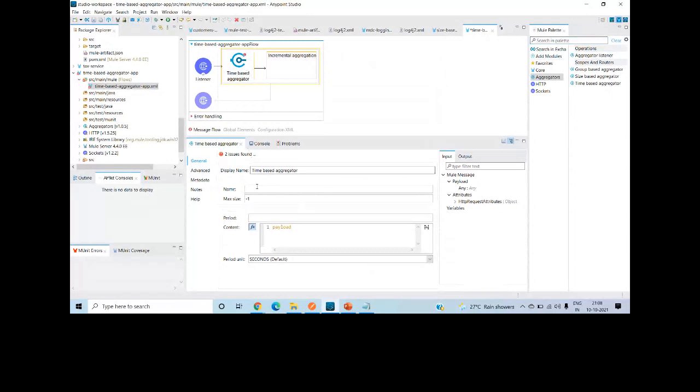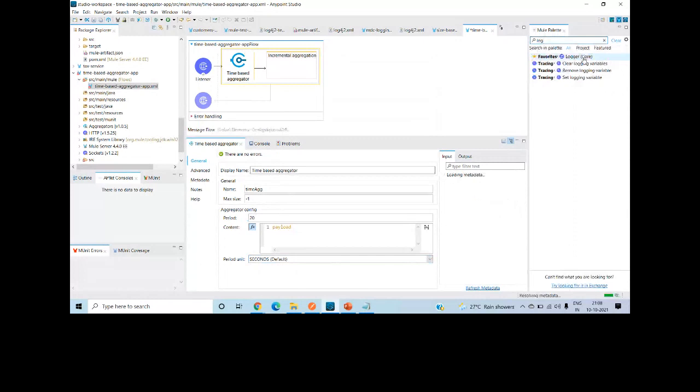So I can put time AGG. Max size is -1. Time also has a max size, but you can keep it as -1. But I will define the time period for the next 20 seconds. Whatever message I receive for 20 seconds, you release it. And under this, I will put a logger.